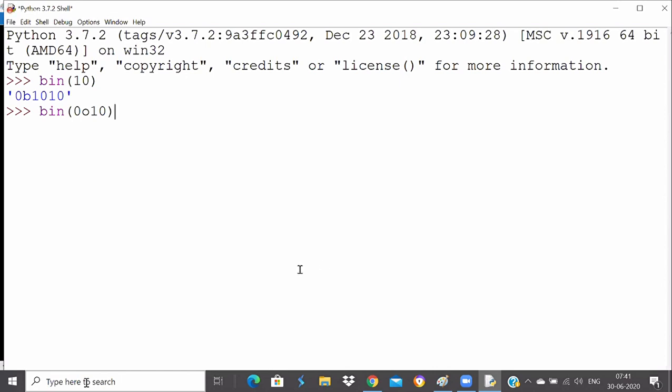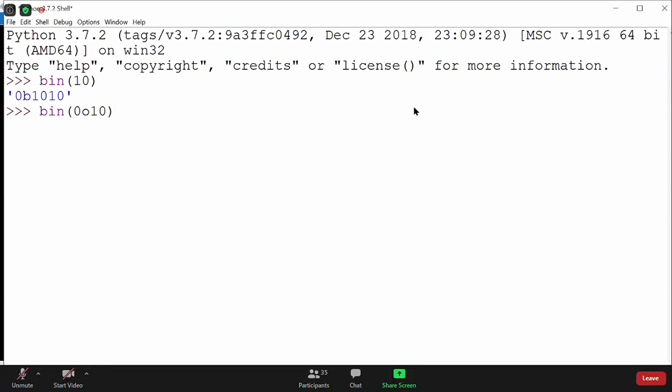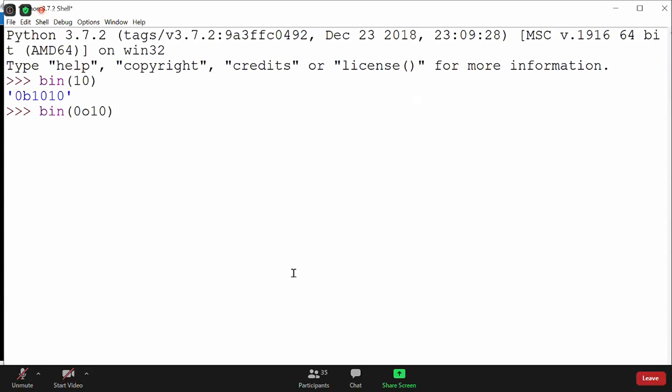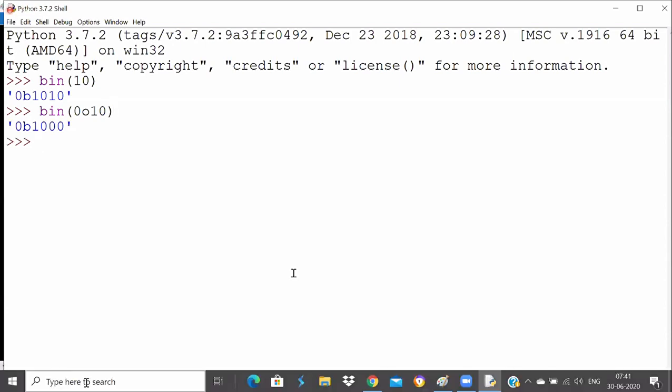Perfect, it's 1000. It is 8, right? You need to convert into decimal first. So it is 8, and this is how you represent 8 in binary: 1000.